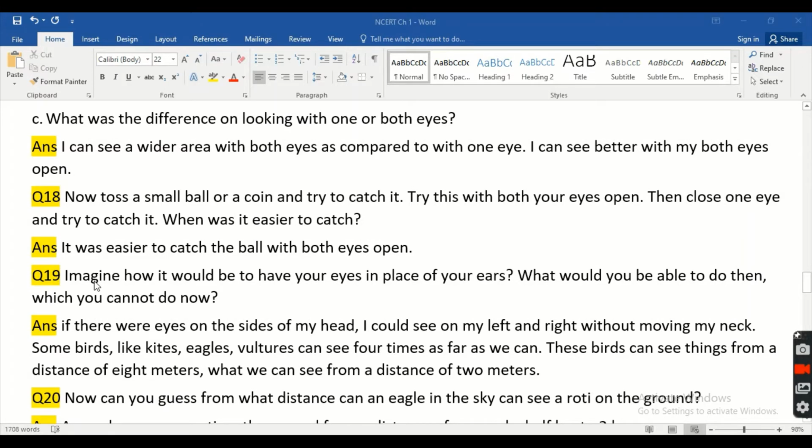Next question. Imagine how it would be to have your eyes in place of your ears. What would you be able to do then, which you cannot do now? You understand the question?